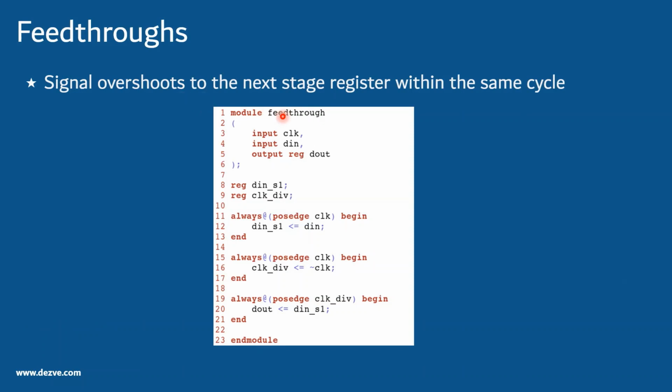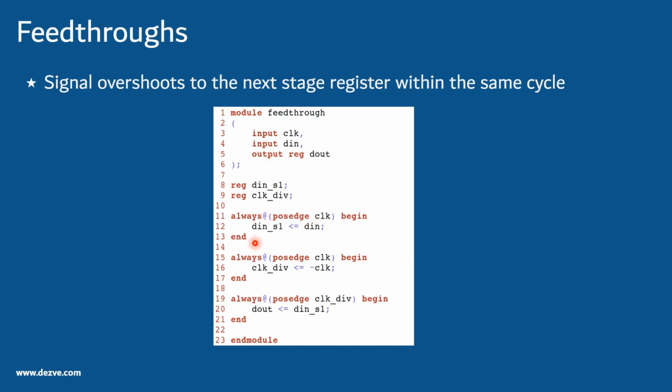So feedthroughs. Feedthroughs basically mean that we have a certain kind of circuit which we are trying to stage, where we want to pipeline it by a cycle or 2 cycles based on stages. But based on how we code, there is again ambiguity, and in one case we see a 1 cycle delay, in another case we see a 2 cycle delay. So these are feedthroughs: we expected the signal to reach the next stage after a cycle, but it reaches in the same cycle. How can this happen? Let's see.